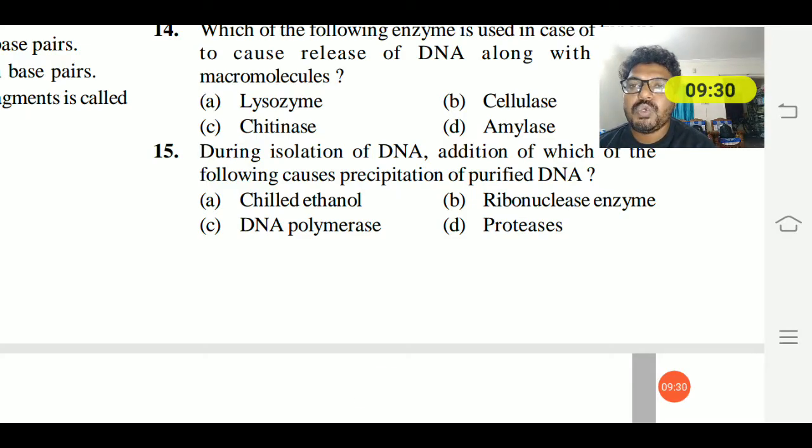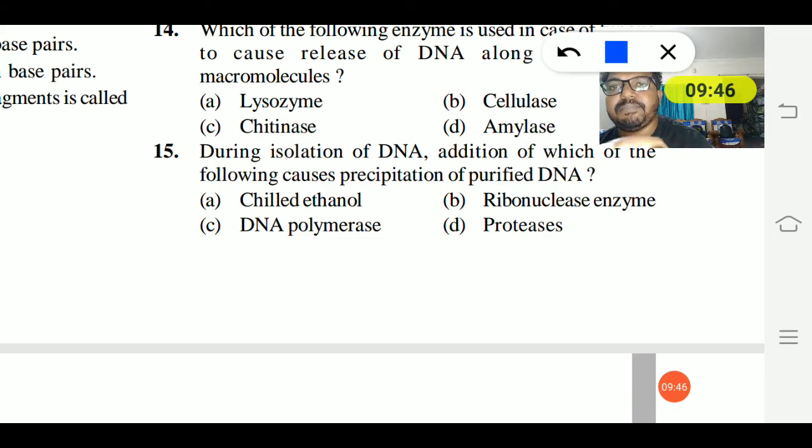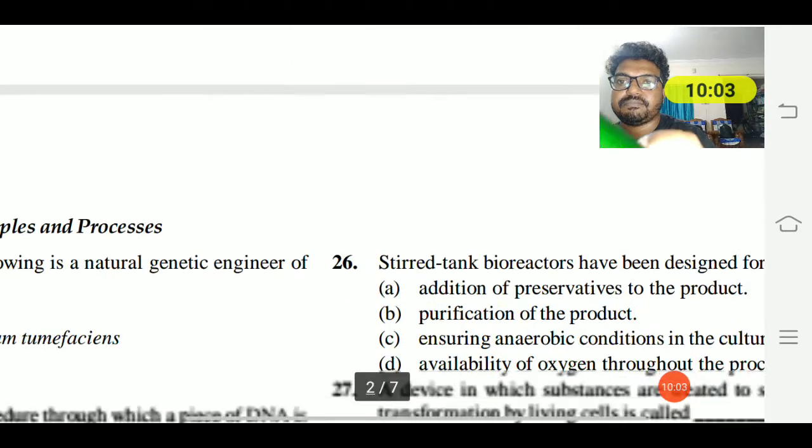15th question. During isolation of DNA, the addition of which of the following causes precipitation of purified DNA? Chilled ethanol, ribonuclease enzyme, DNA polymerase, or protease. The addition of chilled ethanol causes precipitation of purified DNA. Soon after the extraction of DNA, we add chilled ethanol so that a thread-like structure appears in the test tube. So option A is the right answer.